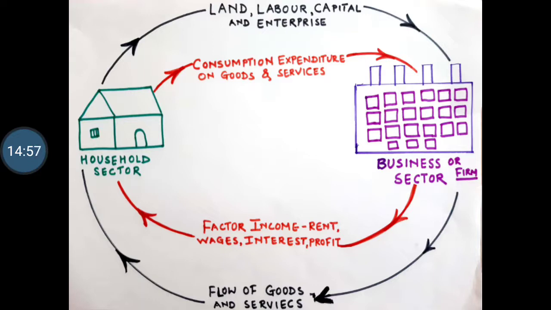Now here the money matter comes. So this inner circle, which is in red color, is called money flow. I hope now it is clear. The outer circle, which is black in color, where they are giving factors of production and in return creating goods and services, becomes the real flow. And where money comes in, where the business sector is paying money to the factors of production as factor income, and in return the household sector is also paying money to the business sector on goods and services, that becomes the money flow. This is quite important, students, so please do understand it thoroughly.